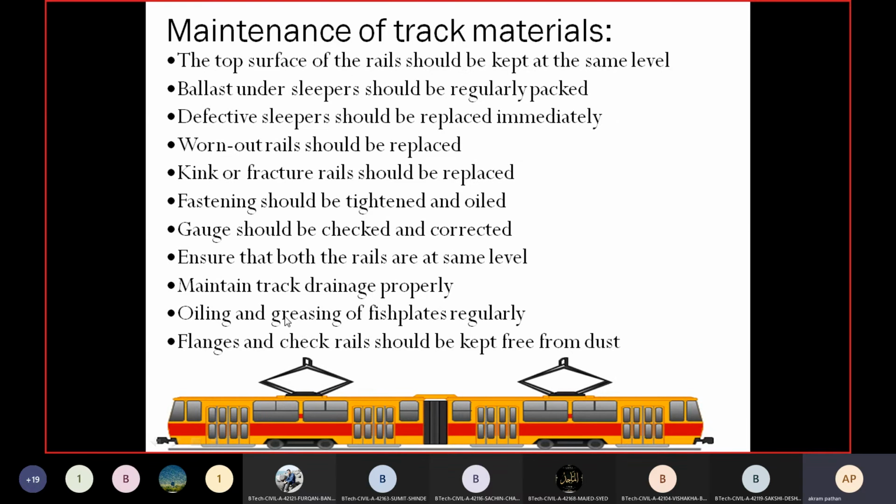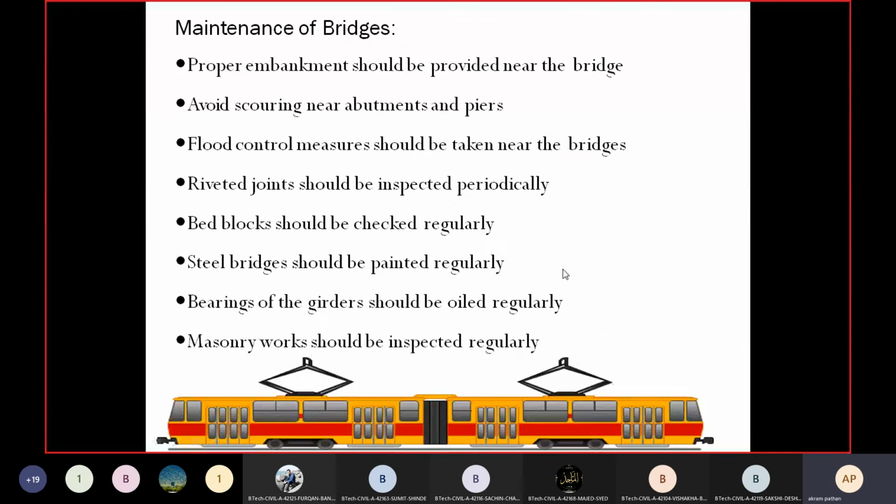So to avoid that, we have to maintain the drainage facility in proper manner. Then oiling and greasing of fish plate regularly. We have to maintain the fish plate with the oiling and greasing. Then flange and check rail should be kept free from dust. So these are the care we need to consider in case of the track materials.